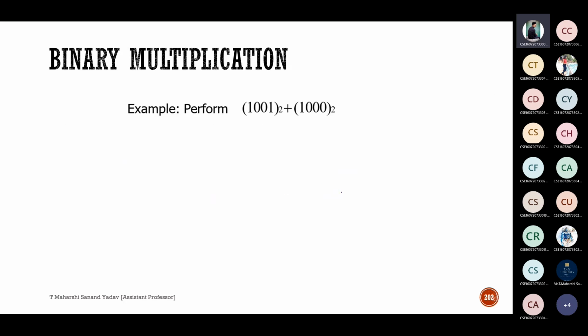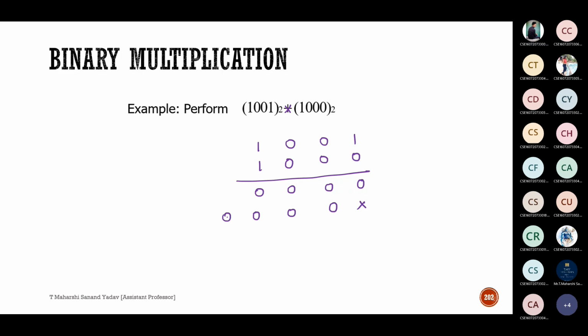So the general basic multiplication which you already know. So here this is nothing but multiplication. Perform 1001 into 1000 and tell me the answer. 0 into 1, followed by the general multiplication which we do. So all 4 zeros will be there. Next, again 4 zeros. Here also again the same, 4 zeros. Next, 1 into 1 is 1. 1 into 0 is 0, 1 into 0 is 0, 1 into 0 is 0.